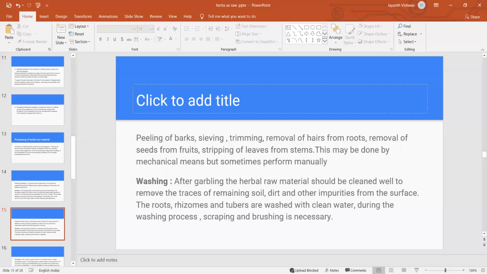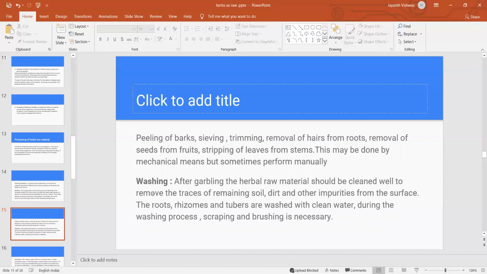Next, once the garbling method is complete, we go for the washing method. After garbling, herbal raw material should be cleaned well to remove traces of remaining soil, dirt and other impurities from the surface. Roots, rhizomes, and tubers are washed with clean water, and scraping and brushing is necessary.